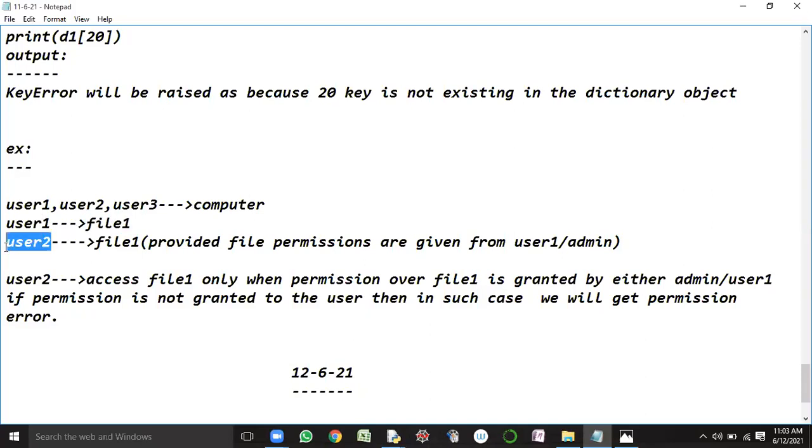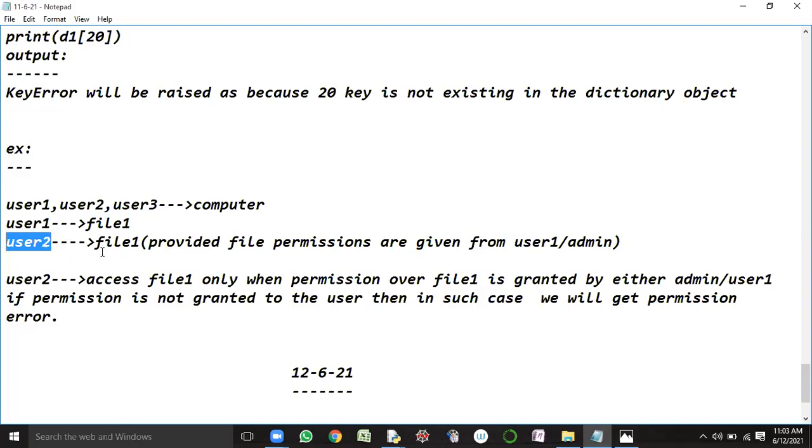User 2 can access file 1 only when user 2 has permissions over file 1. If permissions on file 1 were not given by the owner of the file or by the administrator, can user 2 access file 1? Please respond. No, sir, it is not possible.